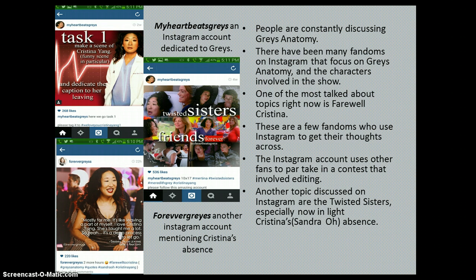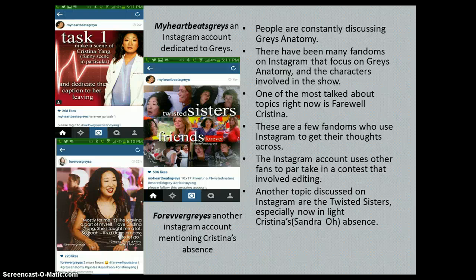A few examples, actually. I found that people are constantly discussing Grey's Anatomy. There have been many fandoms on Instagram that focus on the show and the characters involved in the show. One of the most talked about topics right now, I found, was Christina and her departure from the show.